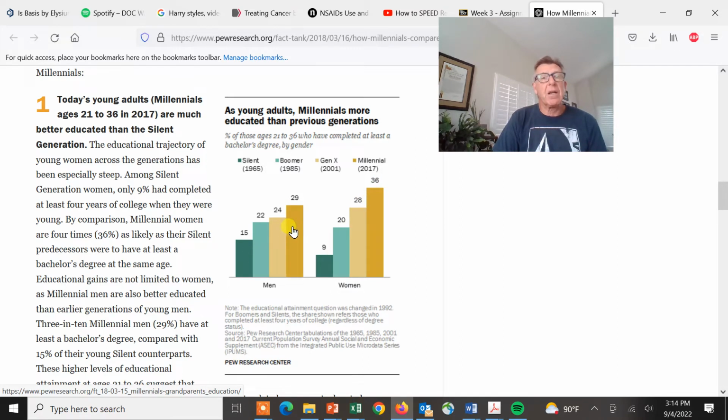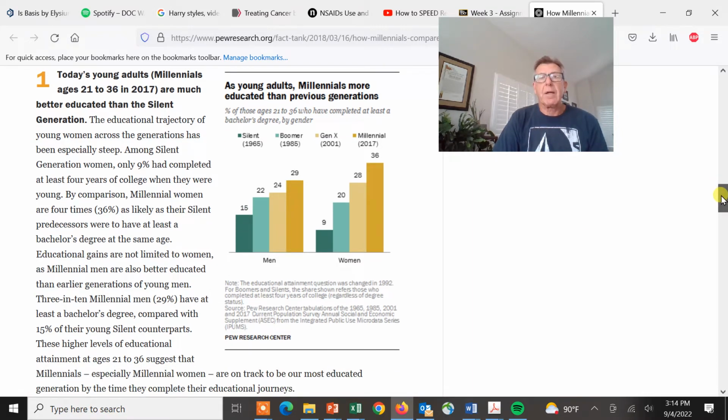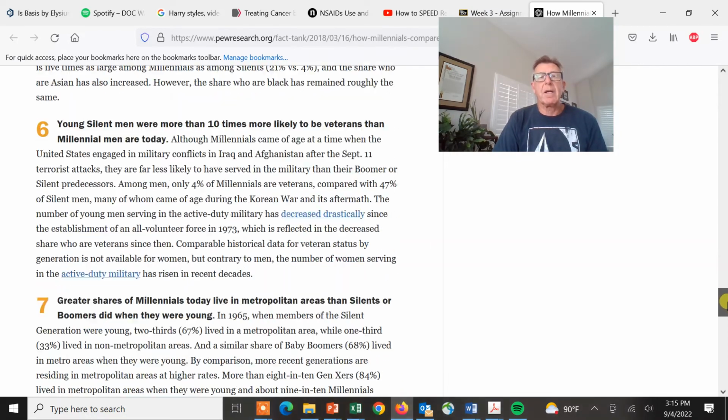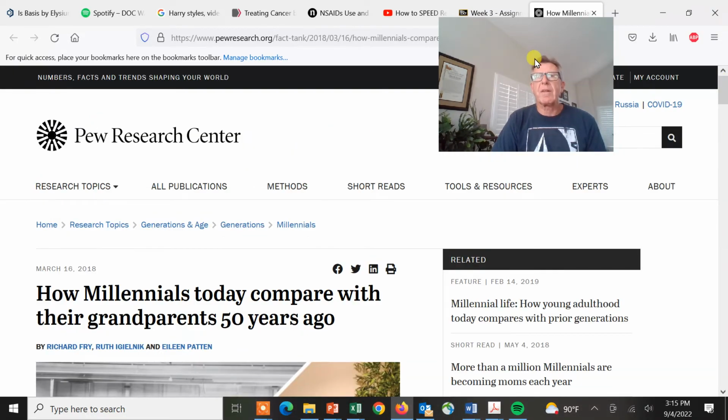More men are getting educated as well. We were a lot more blue collar back in my parents' era, and we can see this transfer right here. We already defined that from the previous article. That's it. So that's the drill right there.